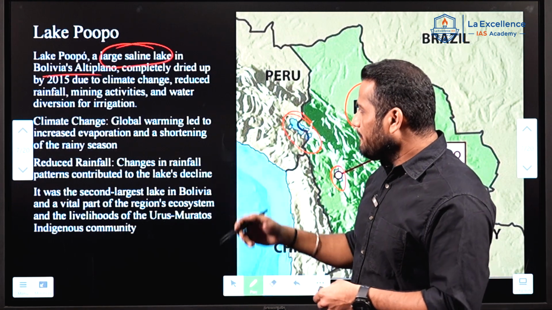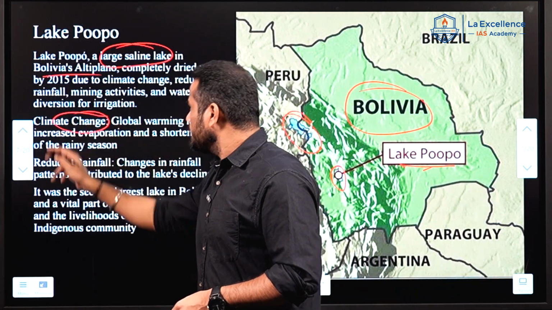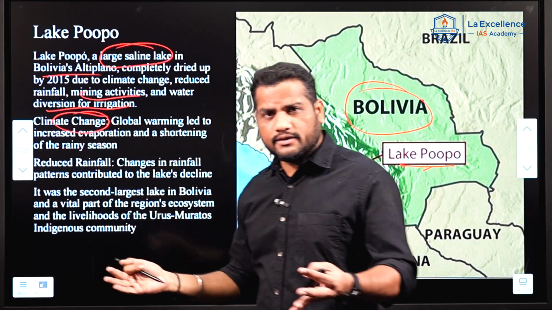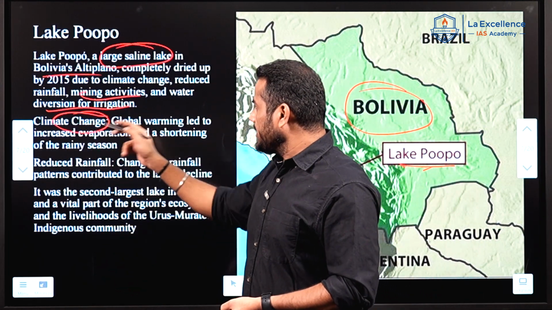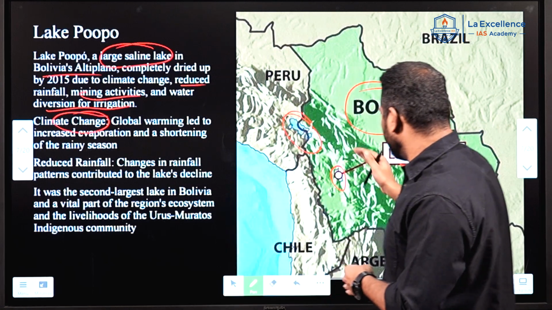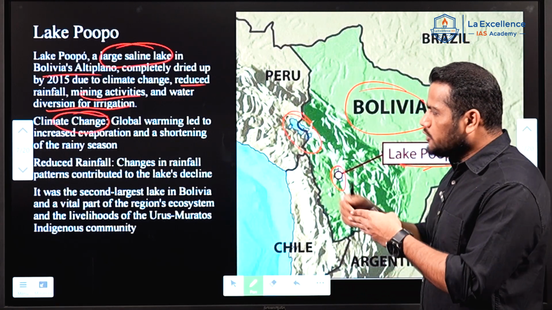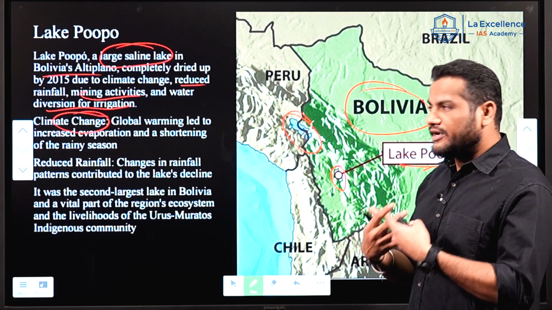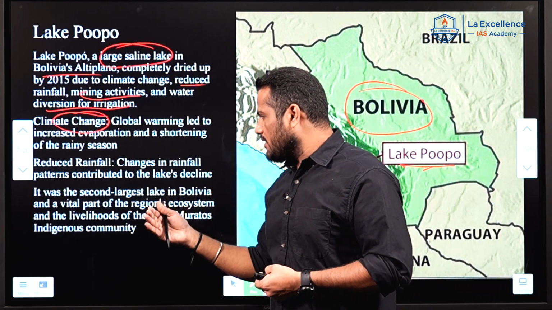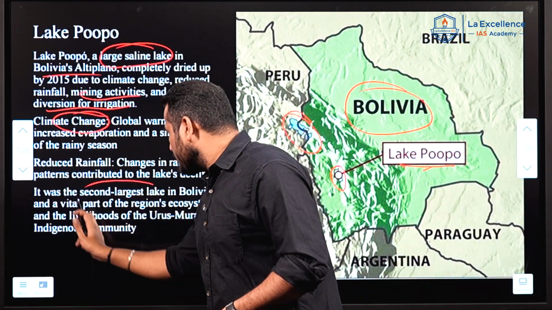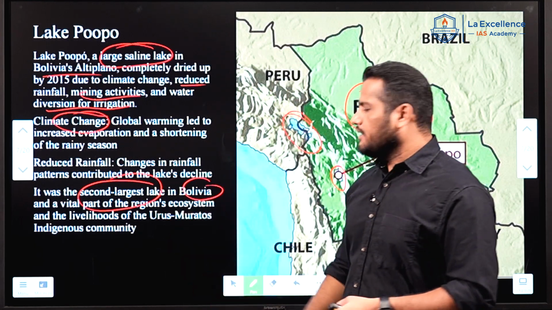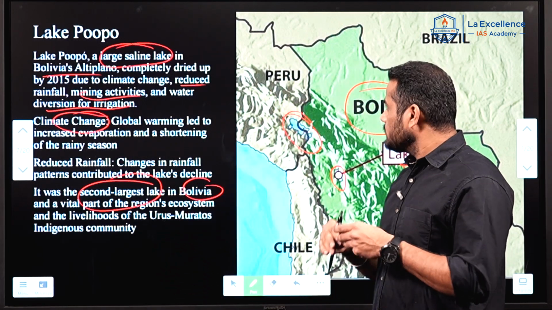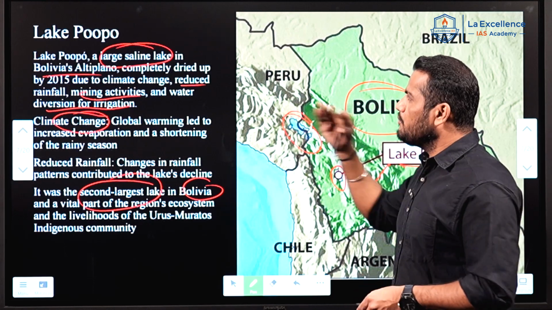because of multiple reasons. Obviously, climate change, mining activities, water diversion for agriculture and irrigation, and reduced rainfall in this particular region of Bolivia. Because of this, Lake Poopó in Bolivia is witnessing a decline in the water level. This is also the second largest lake in Bolivia, Lake Poopó. Please remember it is in Bolivia.